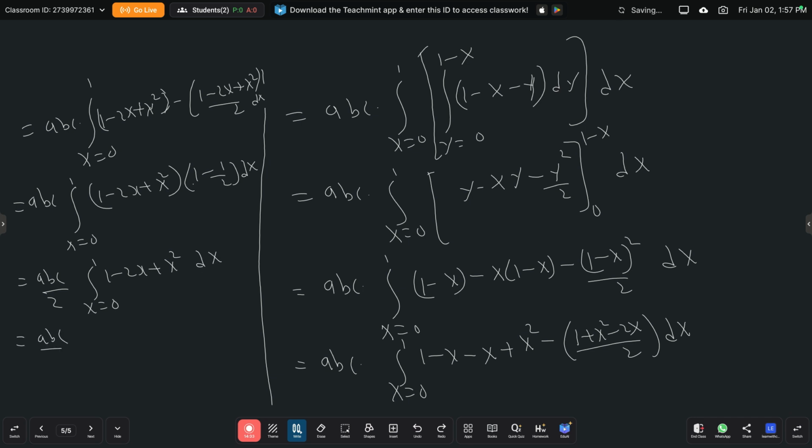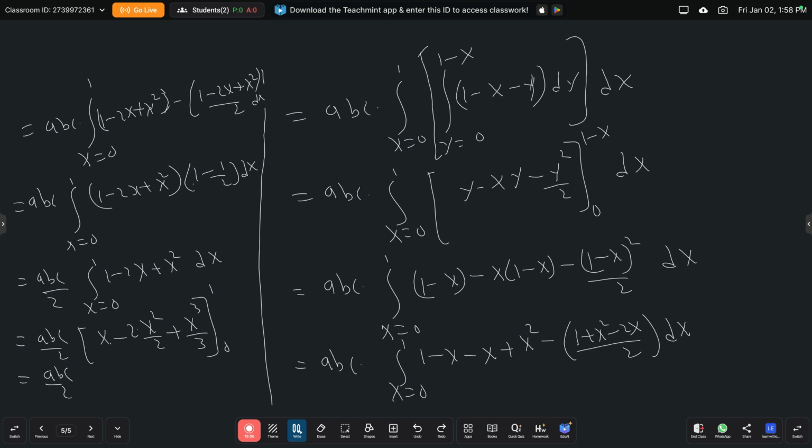This is abc by 2 into integral of 1 is x minus 2 into integral of x is x square by 2, plus integral of x square is x cube by 3, between the limits 0 to 1.